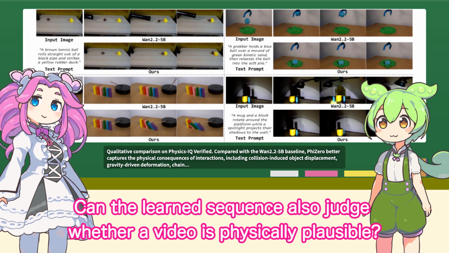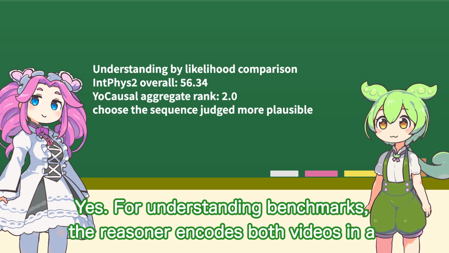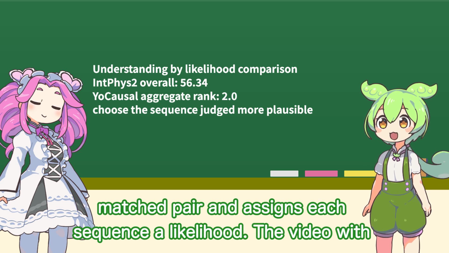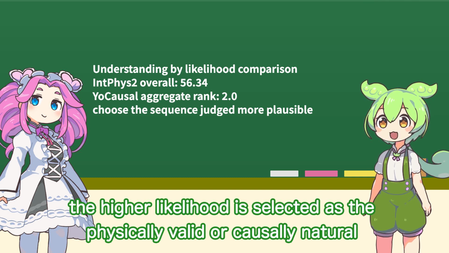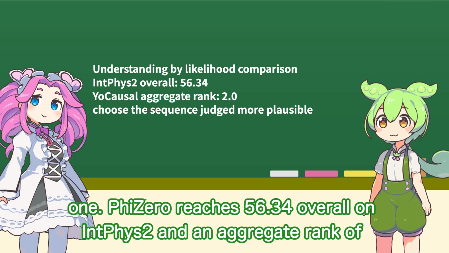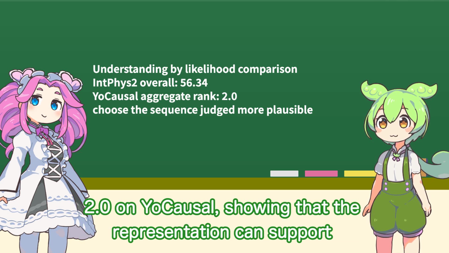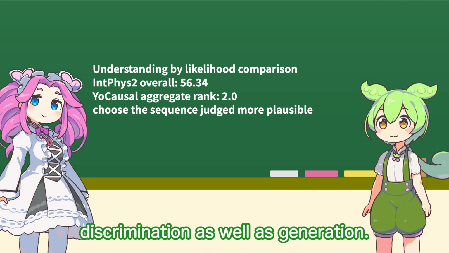Can the learned sequence also judge whether a video is physically plausible? Yes. For understanding benchmarks, the reasoner encodes both videos in a matched pair and assigns each sequence a likelihood. The video with the higher likelihood is selected as the physically valid or causally natural one. PhiZero reaches 56.3 overall on IntPhys and an aggregate rank of 2.0 on YoCausal, showing that the representation can support discrimination as well as generation.